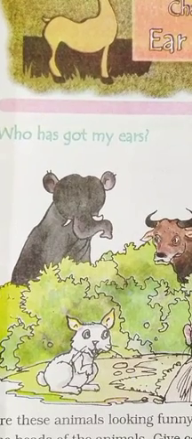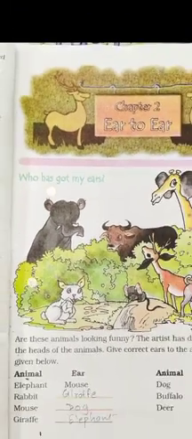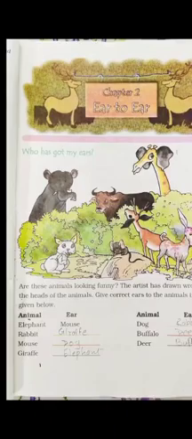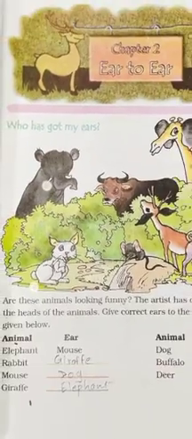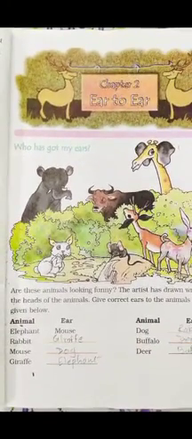Here in the picture you can clearly see there are round ears and the ears are small. These ears are of a mouse. The next is a rabbit. Here the rabbit has leaf-like shape of ears. These ears are of giraffe.